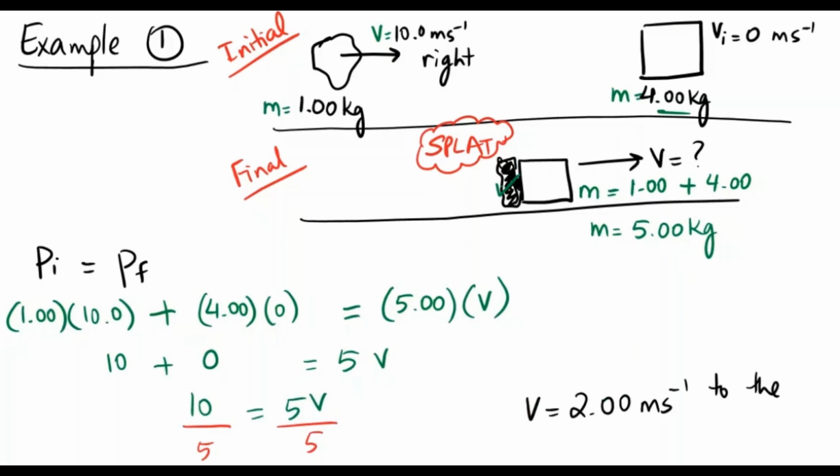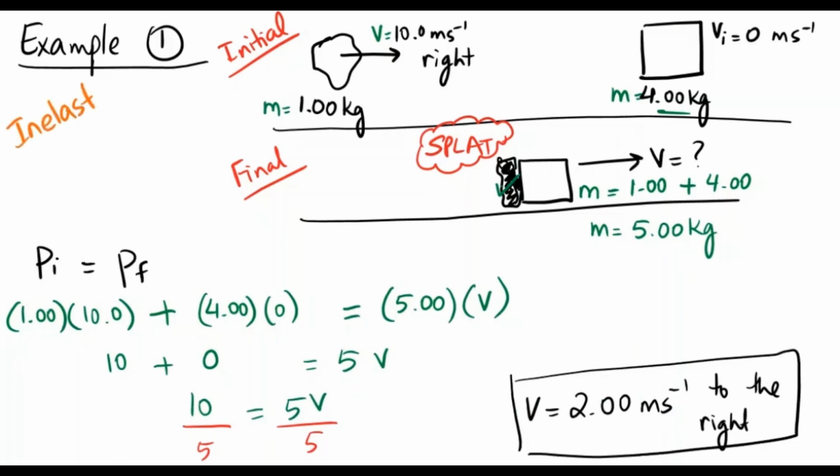I got a positive answer, which means that they're both going to move in the same direction that I set up as positive. This is an example of an inelastic collision, which means that when objects get stuck after colliding and become one system, we say this is an inelastic collision.